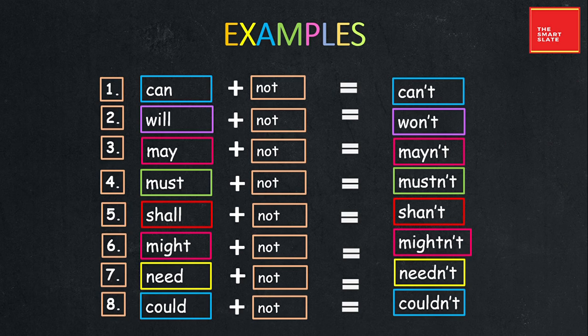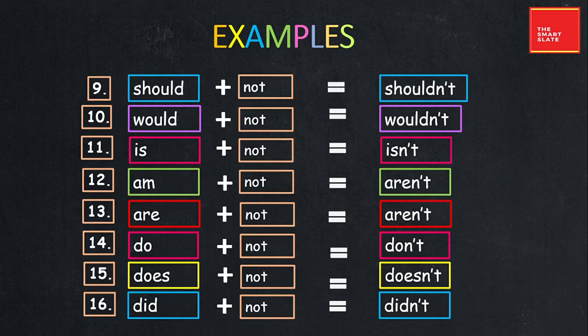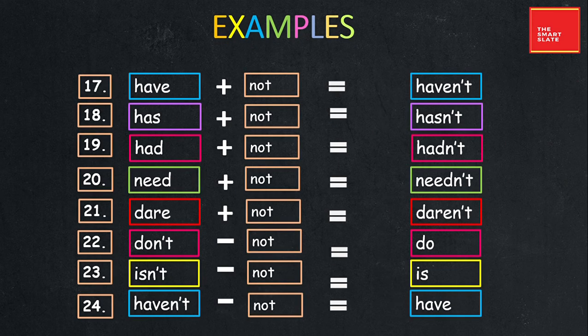Here are the few examples which will help you to make question tags. If the statements are positive, then you have to use these basic auxiliary verbs, and then you have to add not, and you'll get the output as can't, won't, and everything. So here is the list. But if the statement is negative, then you have to subtract not, and you have to make the positive form of it.